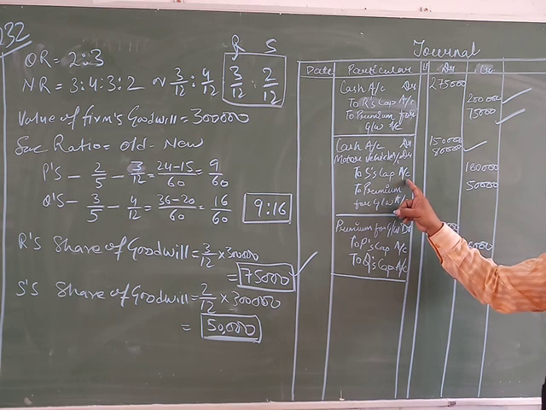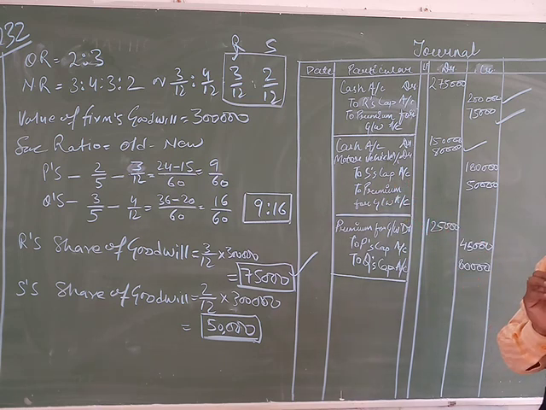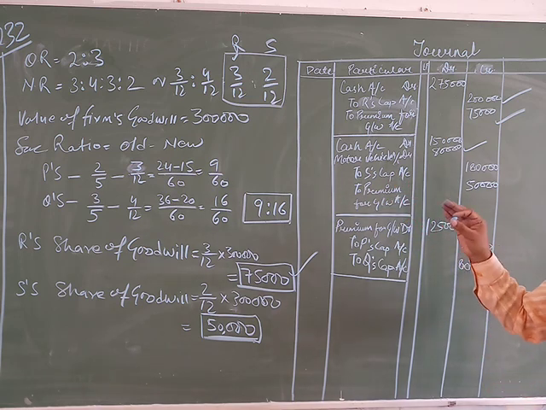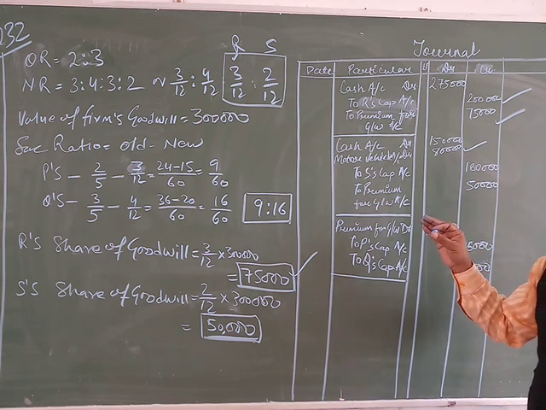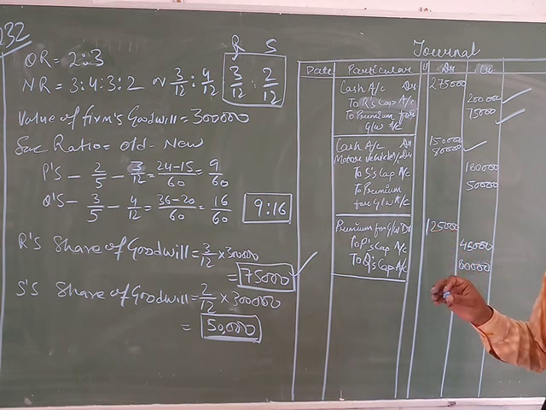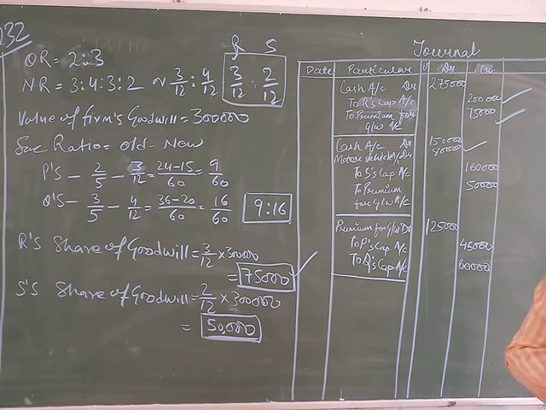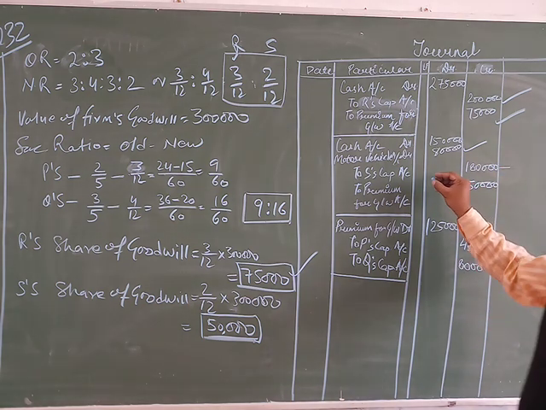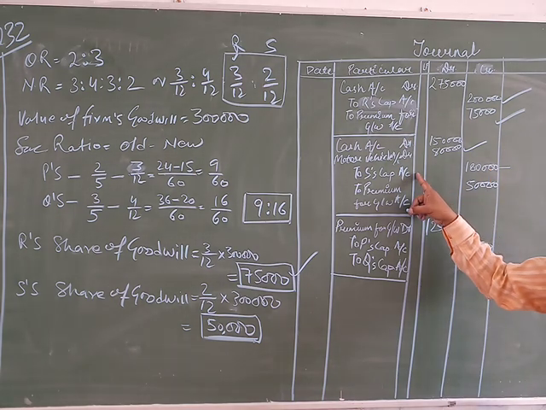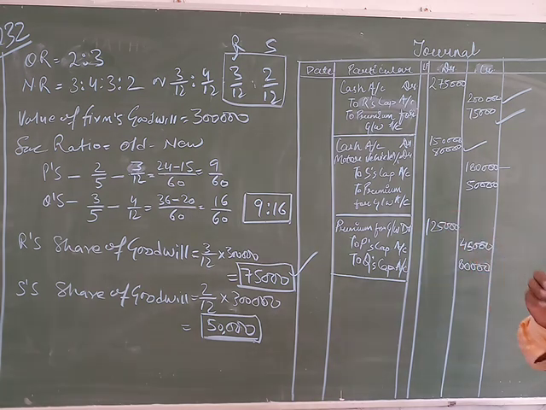The new partner brings a motor vehicle, which is an asset, so it is debited by 80,000. S's capital account is credited. S brought 1 lakh in cash and a motor vehicle of 80,000, so the total capital is 1,80,000.